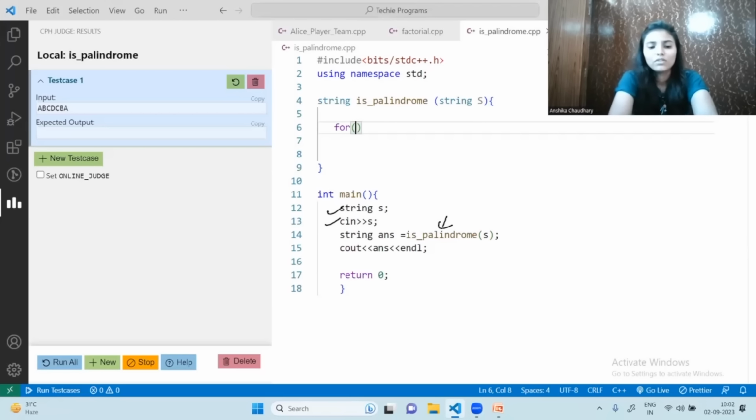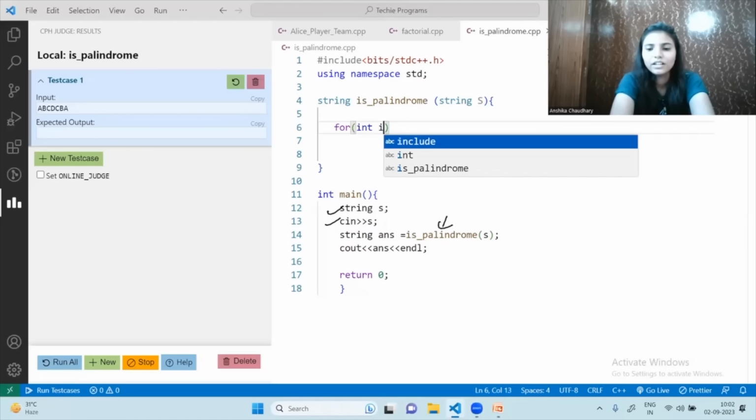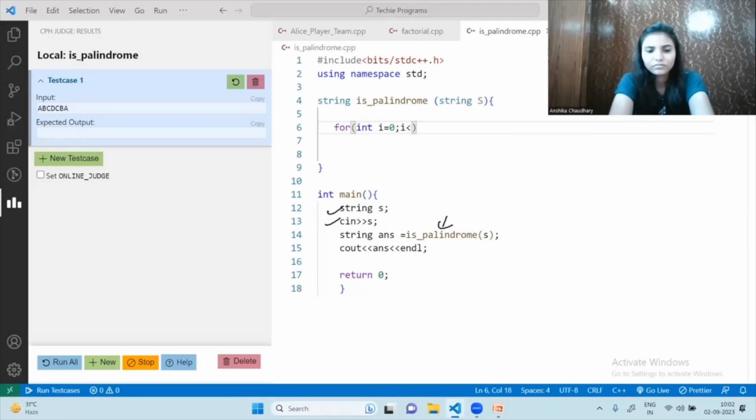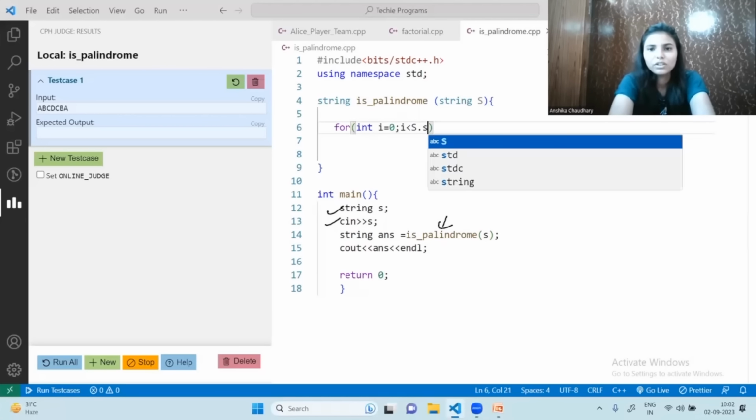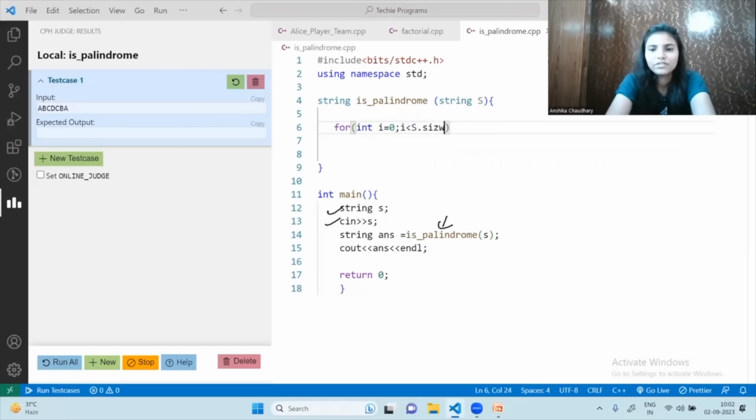Now the for loop: int i equals 0, and it goes up to s.size by 2, and i plus plus.